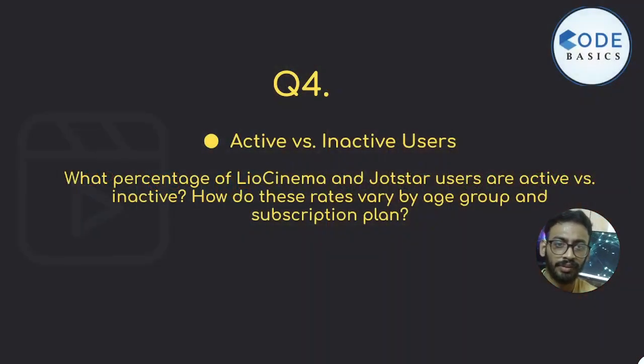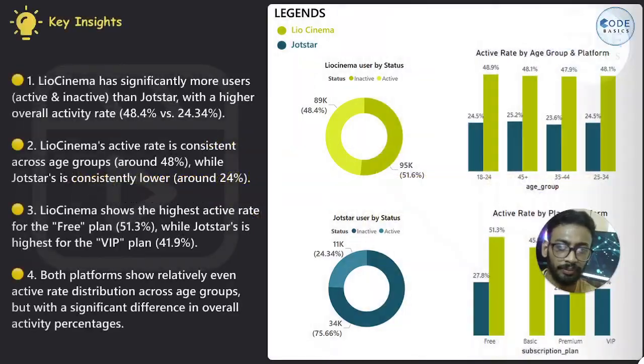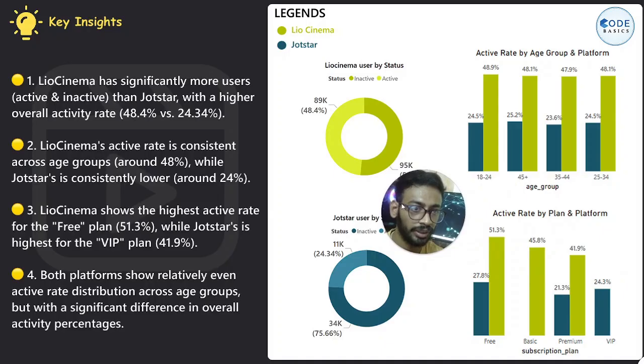So question number 4 is all about active and inactive users. What is the percentage of LioCinema and Jotstar users that are active versus inactive? How do these rates vary by age group and subscription plan? Approximately 51 percent of users are inactive in LioCinema, and approximately 75 percent of users are inactive in Jotstar. So inactive users are comparatively more for Jotstar, and by distributing the users by the age group, and this is